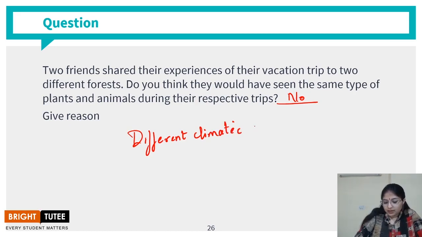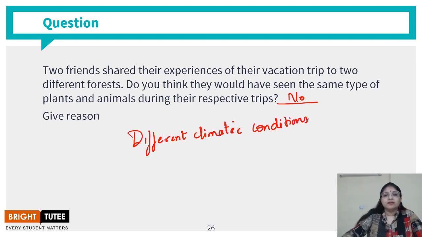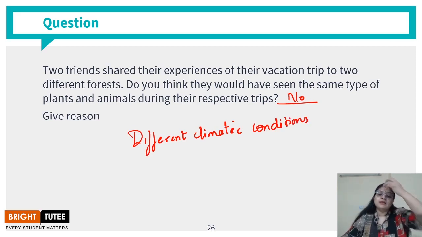Not only the climatic conditions, but also the different kind of environment, that is the landscape that might be present in that area, is also going to determine the kind of plants and the animals that might be found in those 2 forests, especially because both the forests are present in the different regions, right?